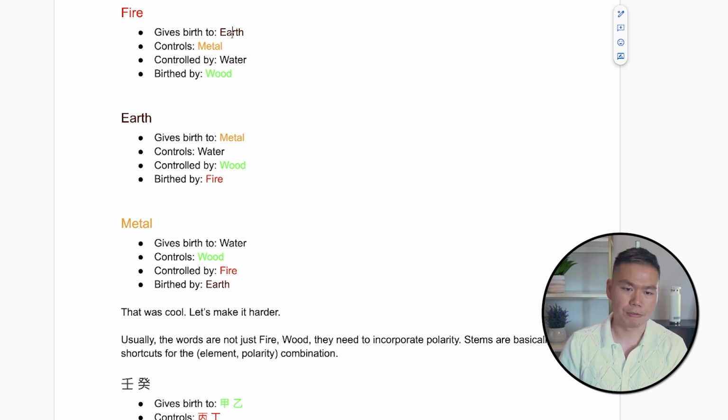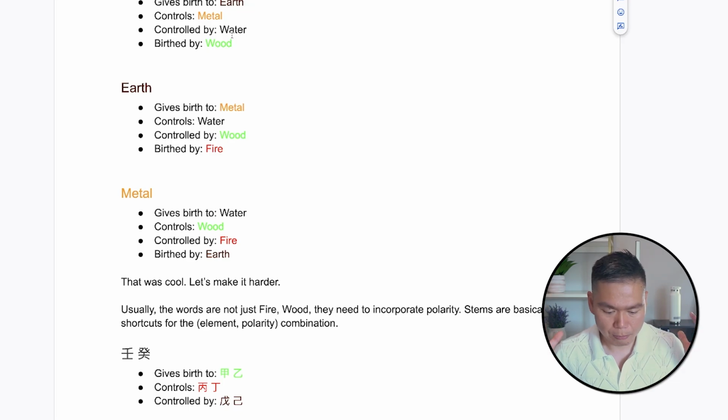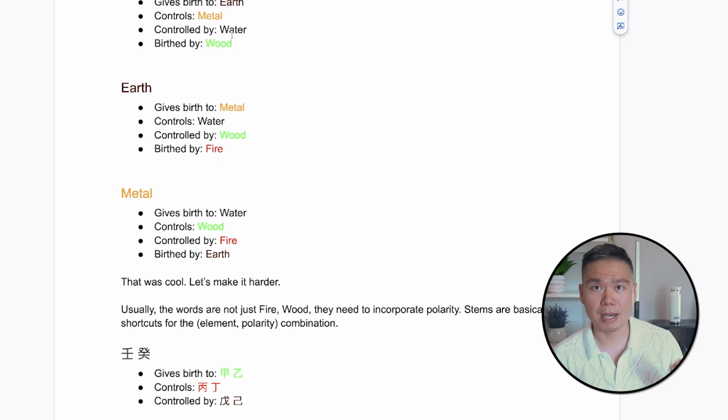Now, let's talk about earth. Earth is the grand, big soil earth. What does it give birth to? It gives birth to metal because you usually find metal under the ground, inside the soil. So it gives rise to metal.